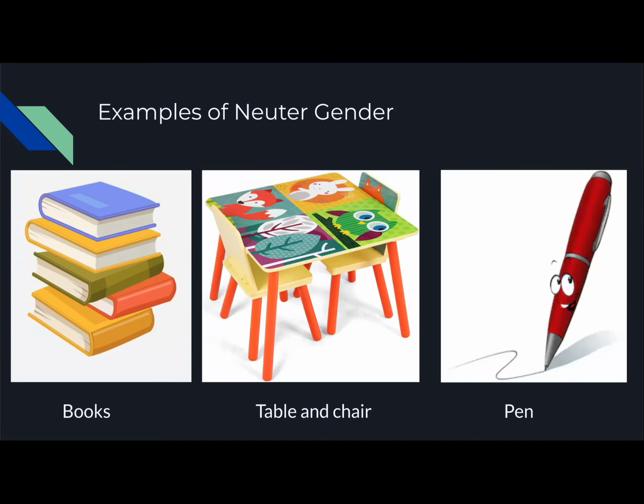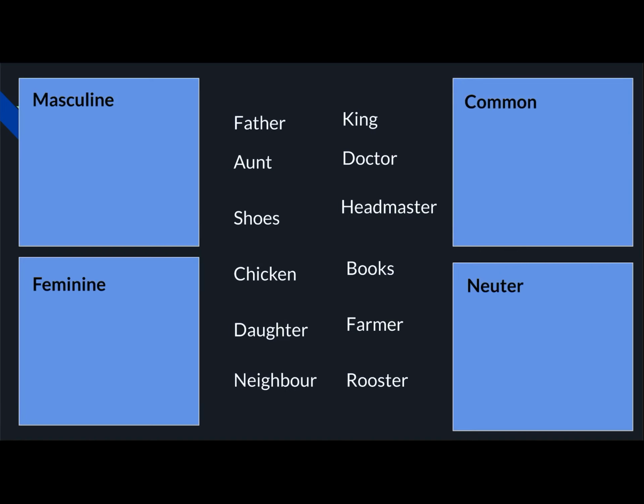Now let us see few examples of neuter gender. Books, non-living thing, so it is a neuter gender. Chair, table, again non-living thing, so it will be neuter gender. Pen, it is also a non-living thing, so it will also be the neuter gender. Now children, I hope you have understood all the four types of genders: masculine, feminine, common and neuter genders.